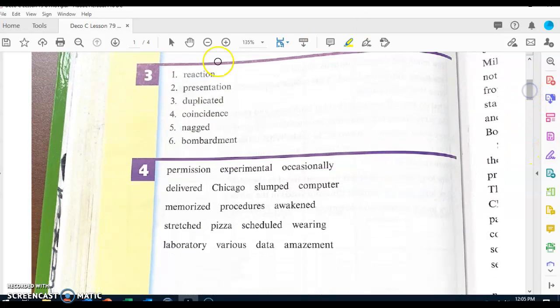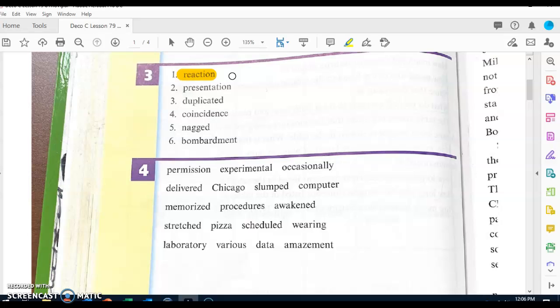Everybody should be looking at part 3. We're going to talk about what those words mean. Word number 1. What word? Reaction. A response to something can be called a reaction to it. What do you call a response to an electric shock? Get ready. A reaction to an electric shock.